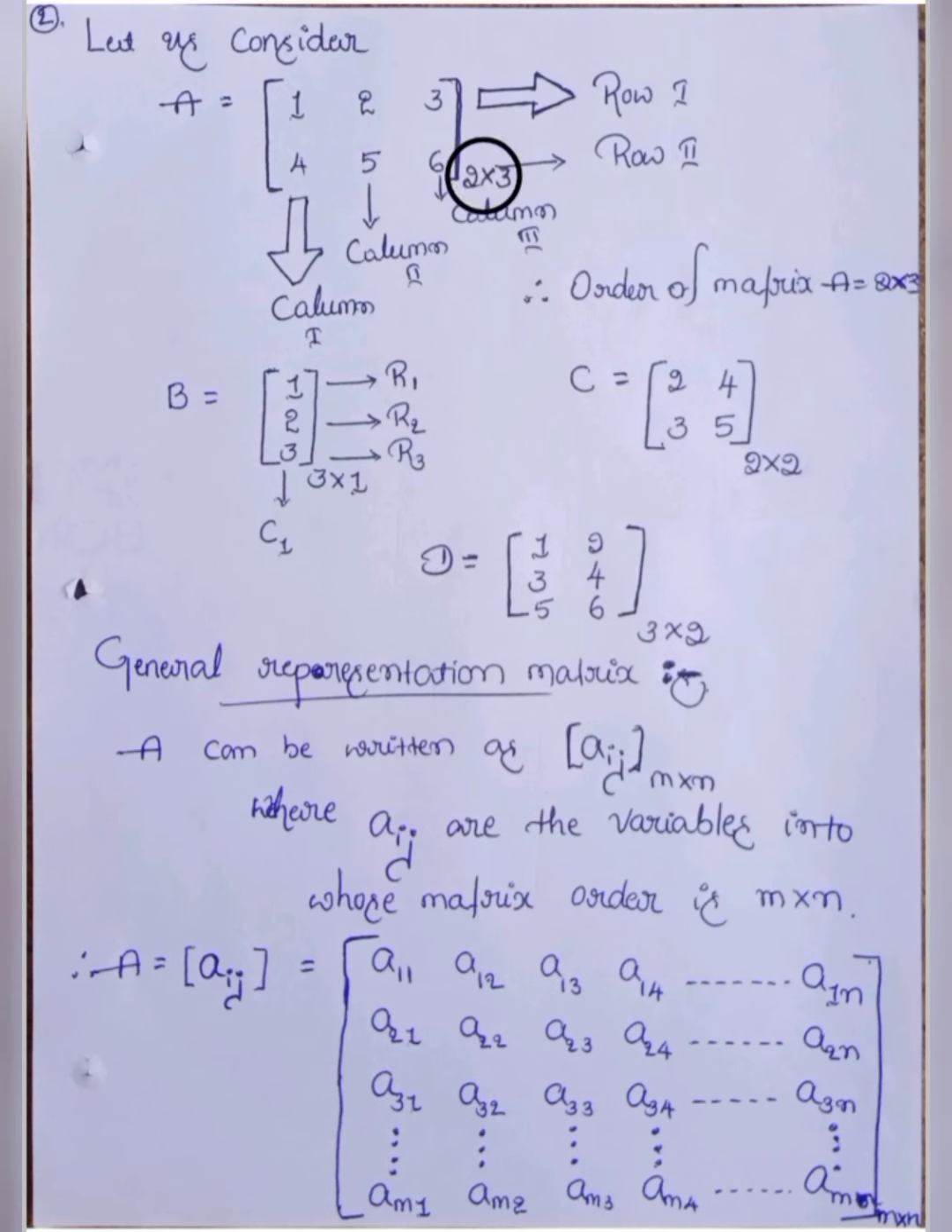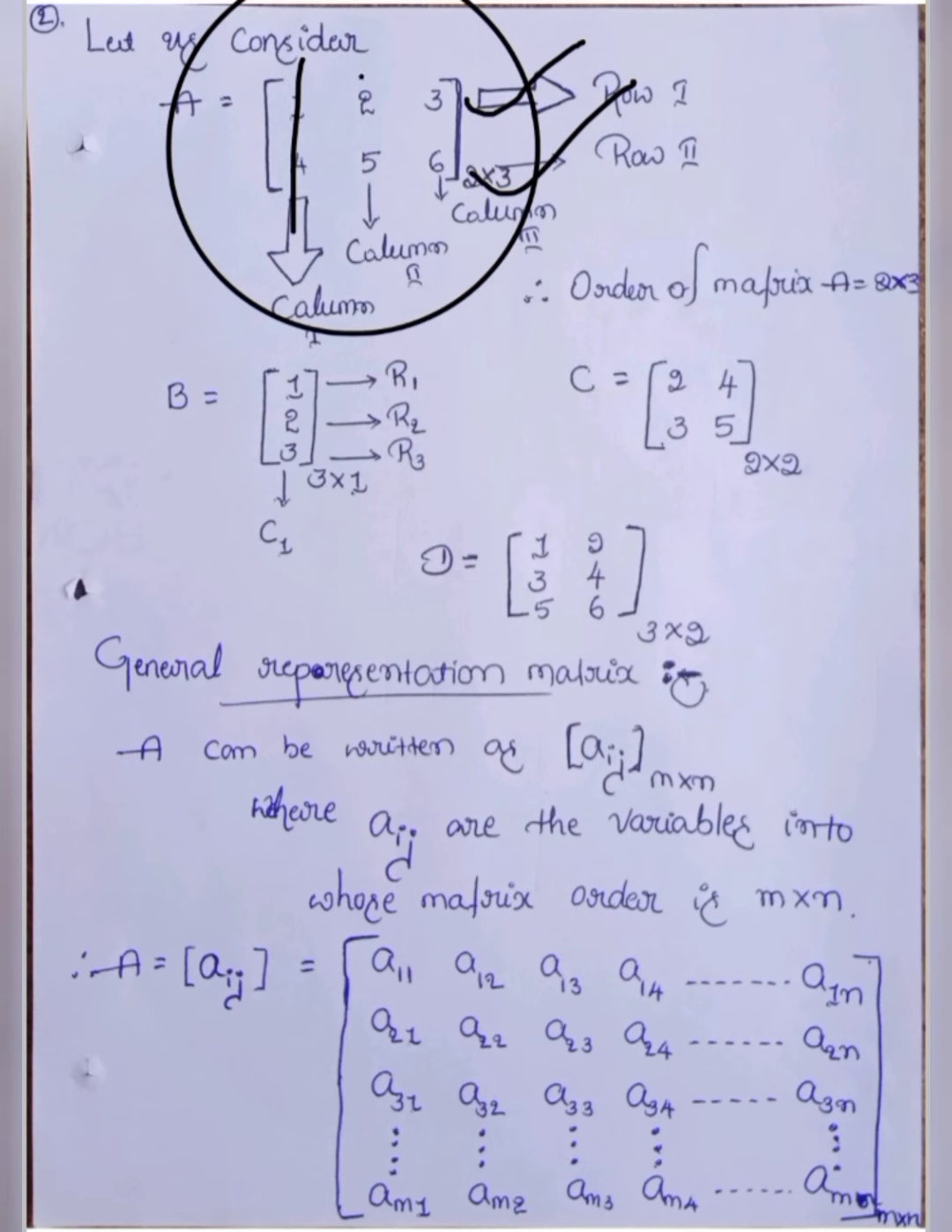So how to find the order? Okay, in this matrix, how many rows are there? We have 2 rows, row 1 and row 2. Next, how many columns are there? We have 3 columns: column number 1, column number 2, column number 3.